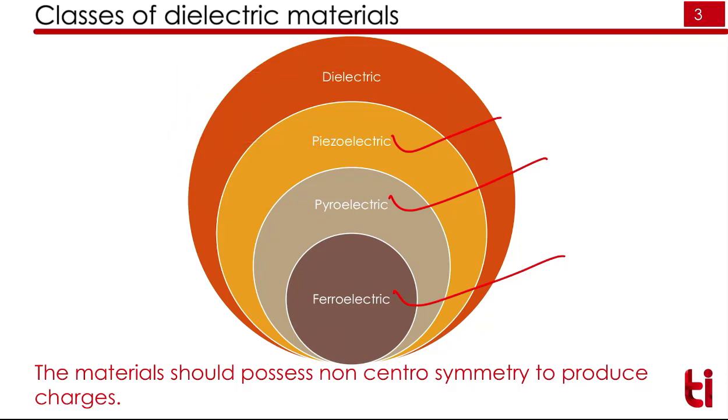And these materials should have non-centrosymmetry for charge generation. Non-centrosymmetry means their positive charges and negative charges should not coincide. Otherwise, they will make zero charge. So there should be a non-centrosymmetry in the charges. So positive and negative charges should get separated.